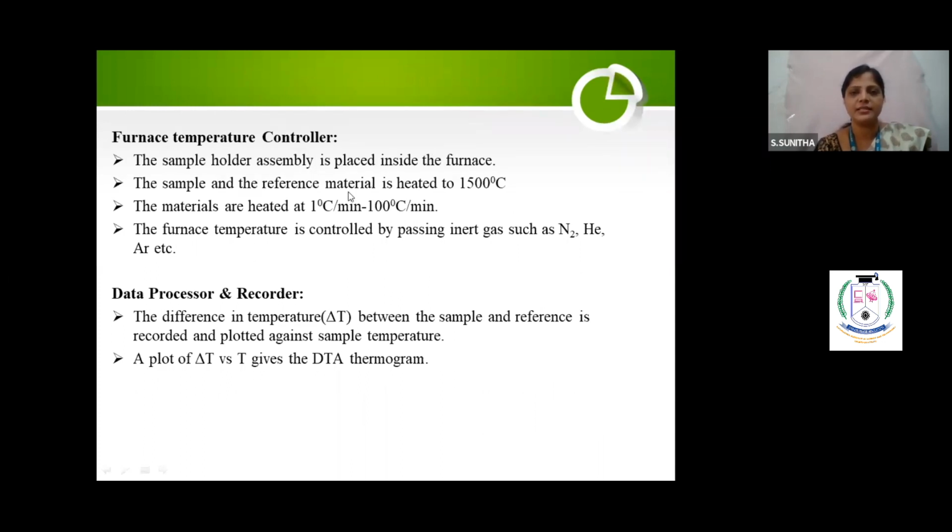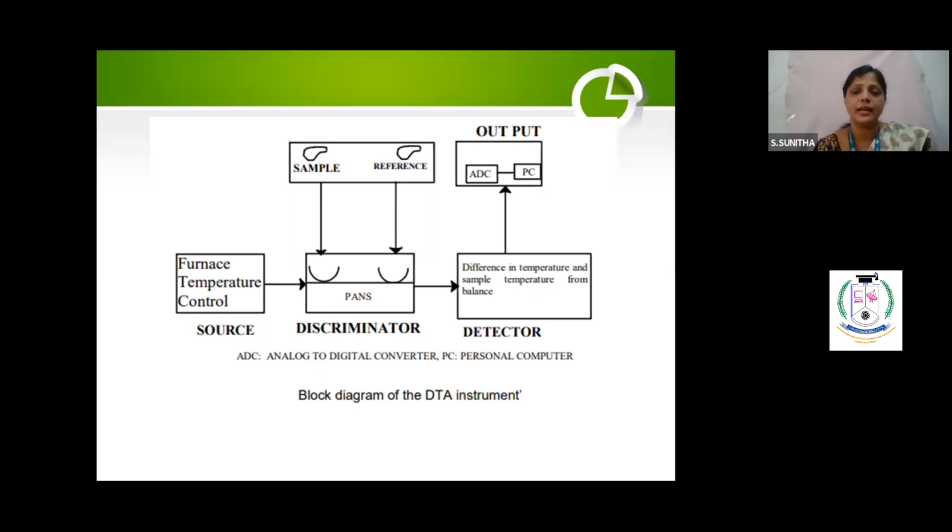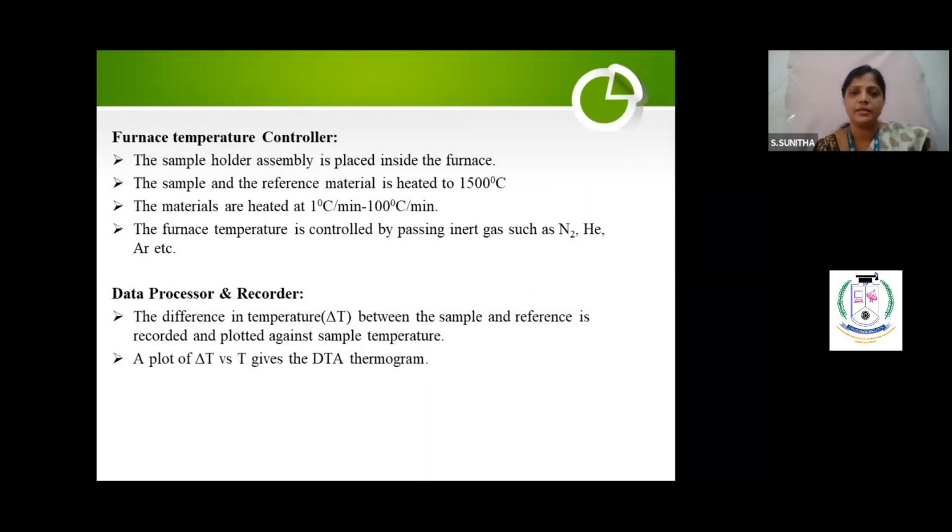The sample and the reference are heated up to 1500 degrees Celsius, or 700, 800, 900. It all depends upon your compound stability; you have to fix it. Is it clear? The materials are heated at 1 degree rise per minute or 100 degrees Celsius, depending on your requirement. The furnace atmosphere is controlled by passing inert gases such as nitrogen, helium, argon, etc.